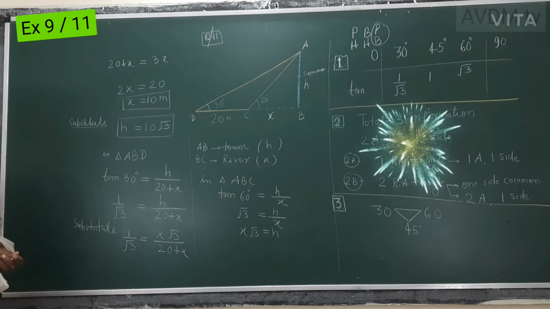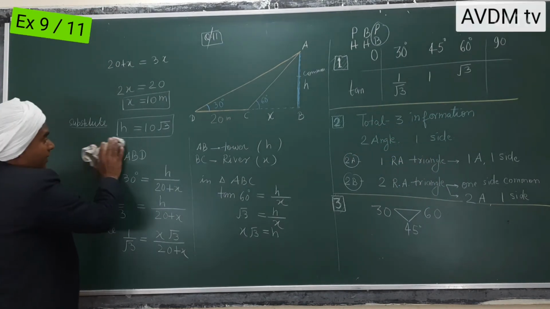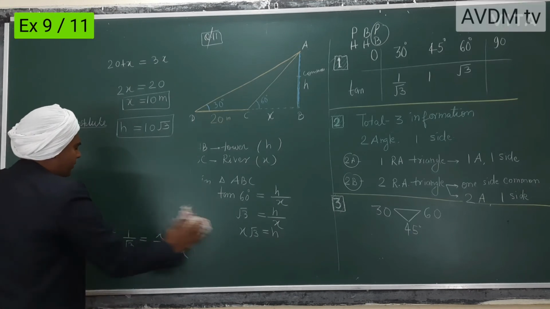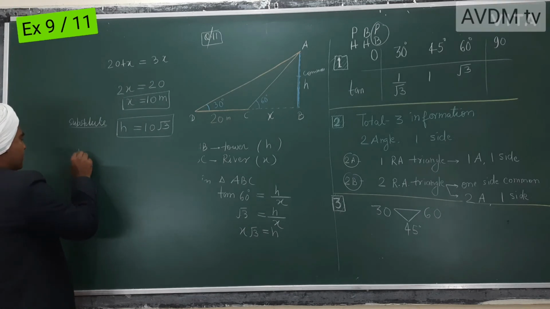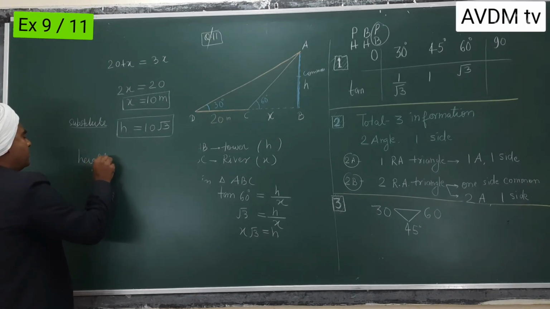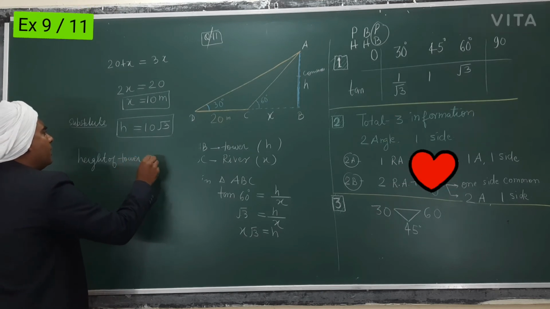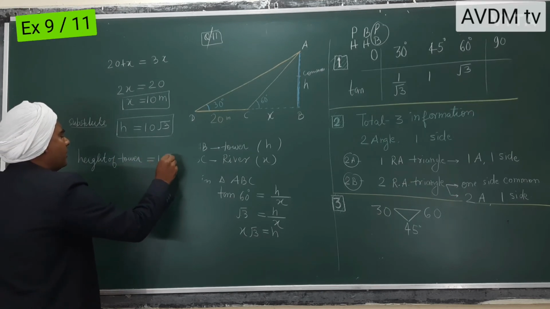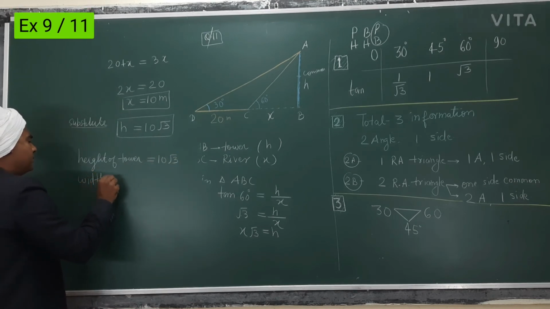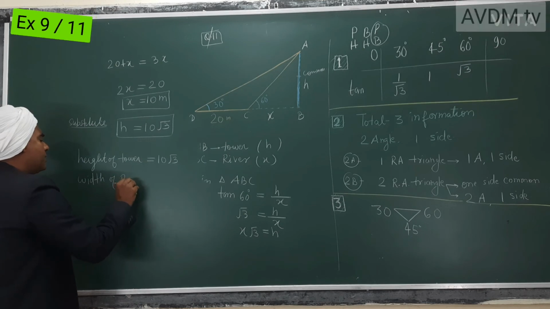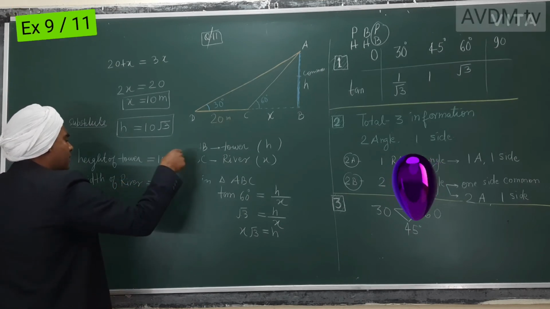So very fixed steps, very easy question. The height of the tower h is 10√3, and the width of the river is 10 meter. Then that is your answer.